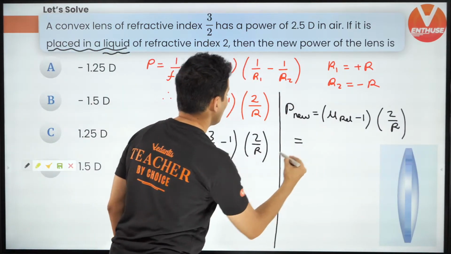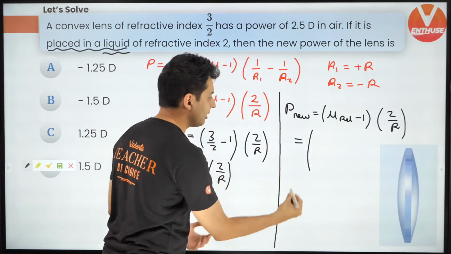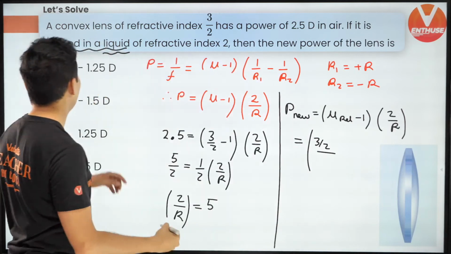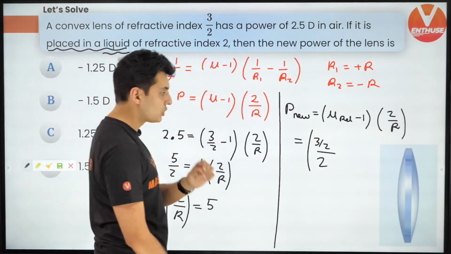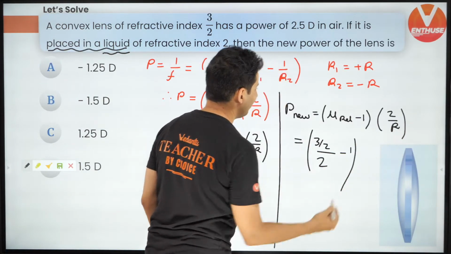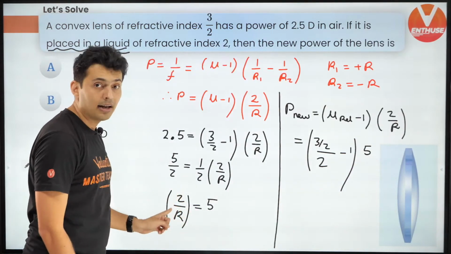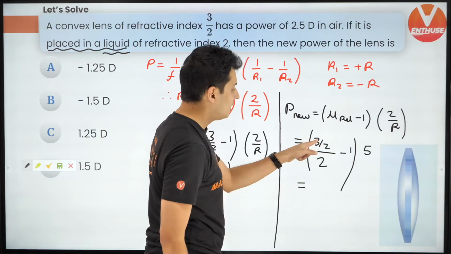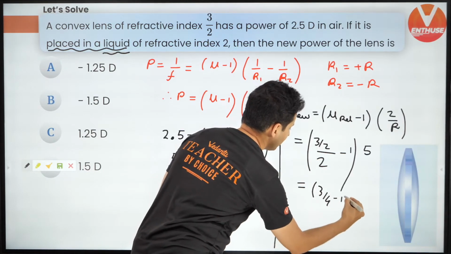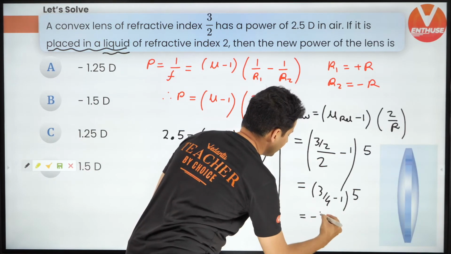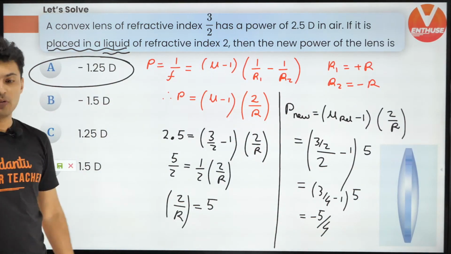So now think about it. What is the relative refractive index? Glass kept in water. So it is the refractive index of the glass divided by the refractive index of the liquid, which is 2, minus 1, and 2 divided by R, I just figured it out. 2 by R is 5. That will not change. So now 3 by 2 by 2 is 3 by 4. So 3 by 4 minus 1 into 5. That's going to be minus 5 by 4, which is negative 1.25 diopters.